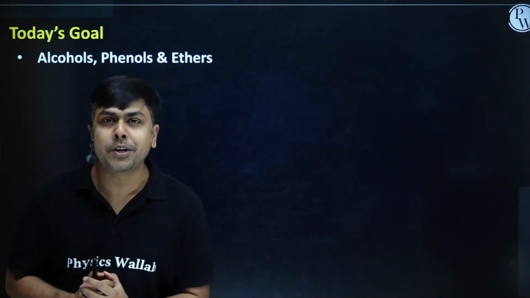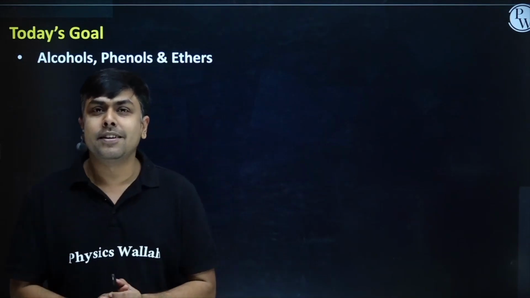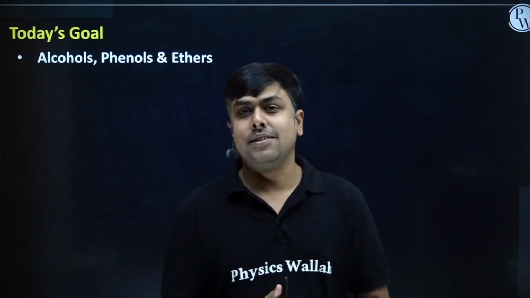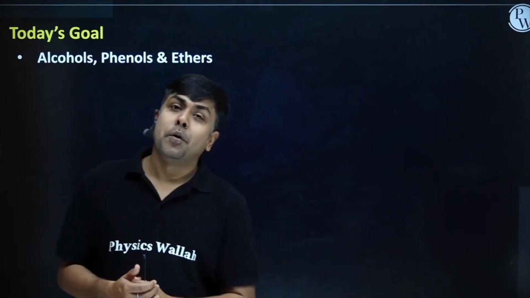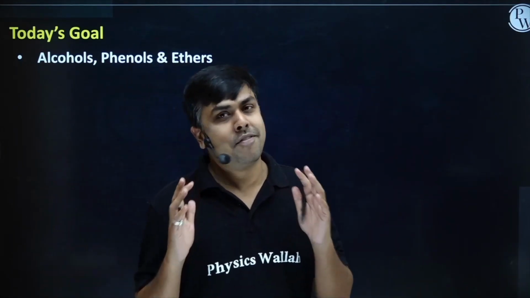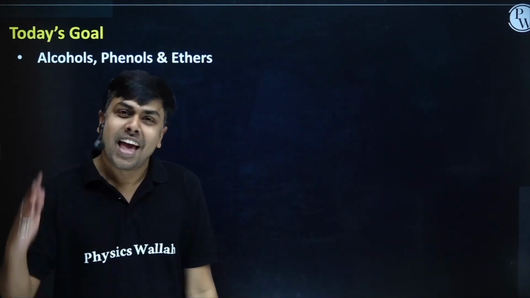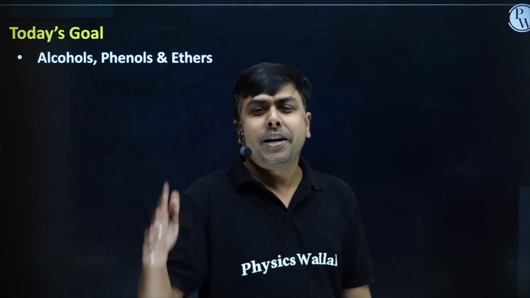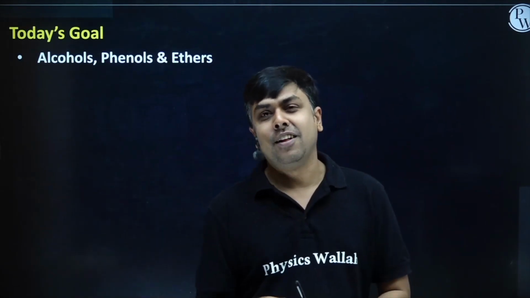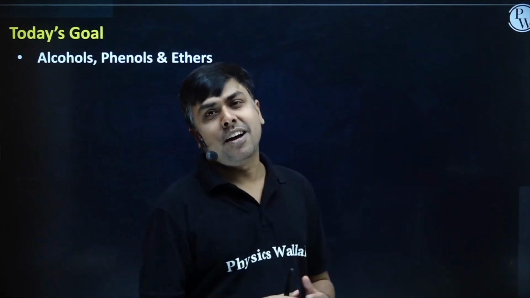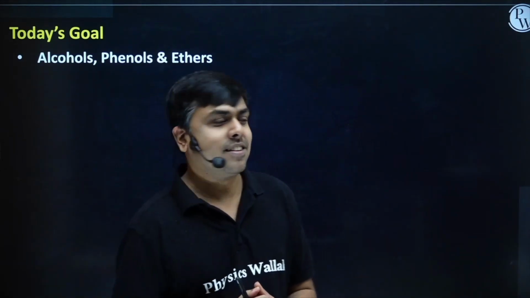Here once again we'll talk about GMP of ethers, and then the chemical reactions of ethers. And at the end, we are going to discuss phenols: first, general method of preparation of phenols, and then all the important chemical reactions of phenol. So without wasting any further time, let's start our discussion for today's class.